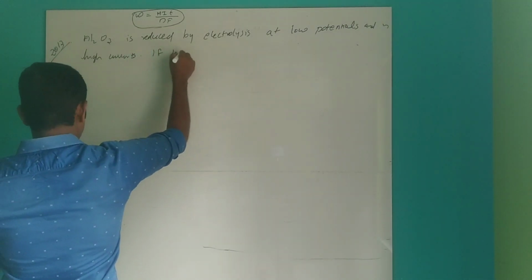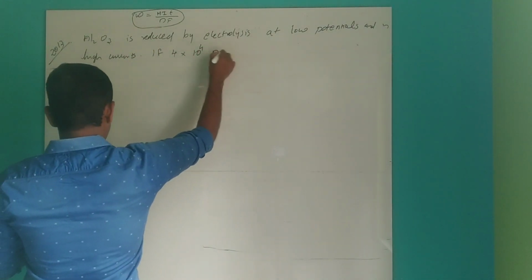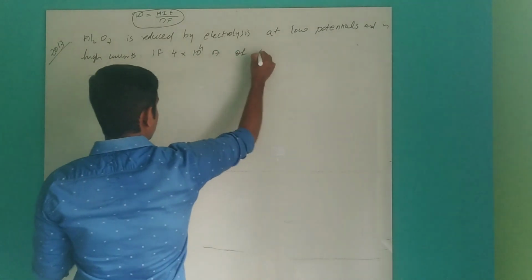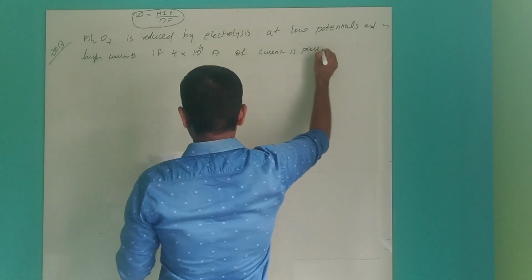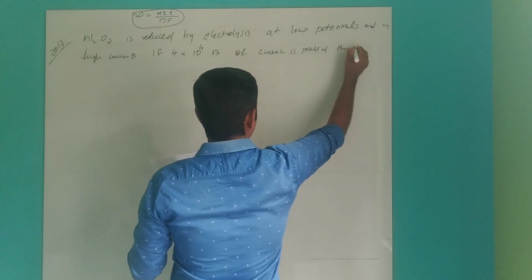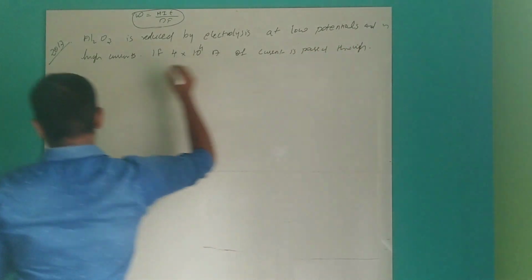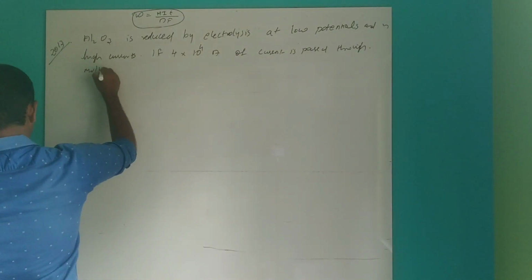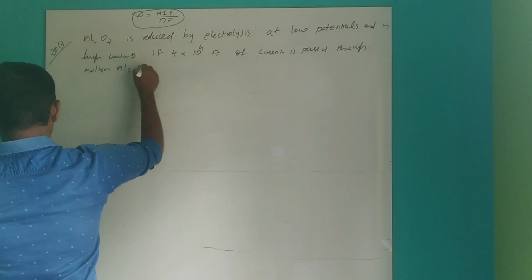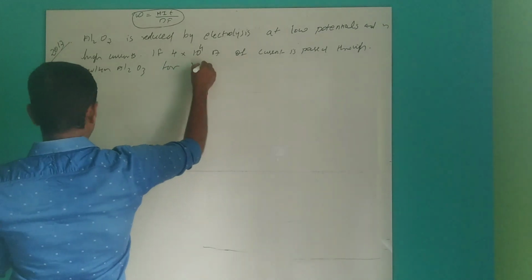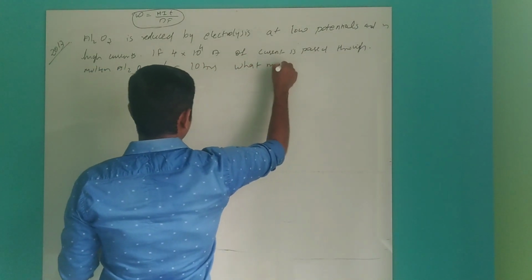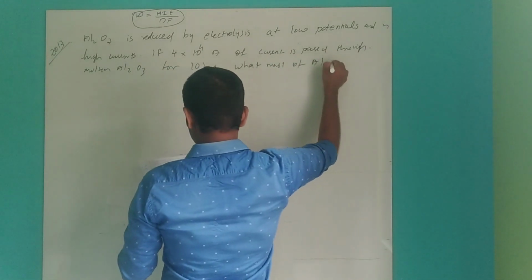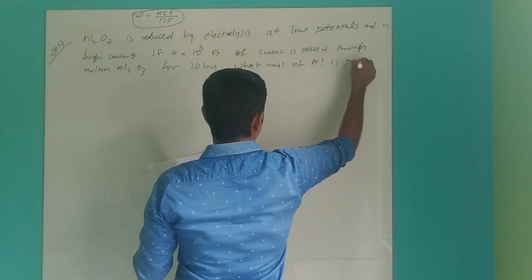If 4 into 10 power 4 ampere of current is passed through molten Al2O3 for 10 hours, what mass of aluminum is produced?